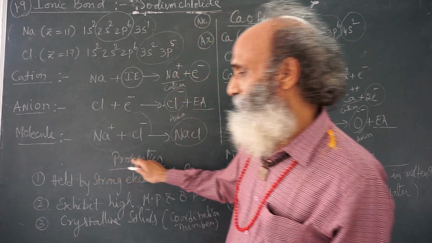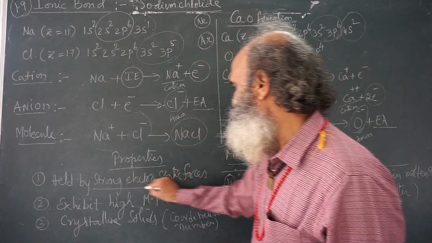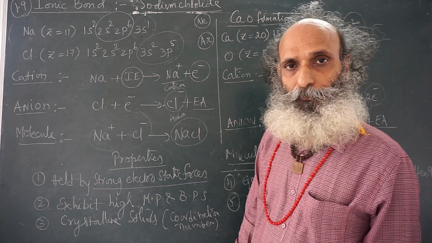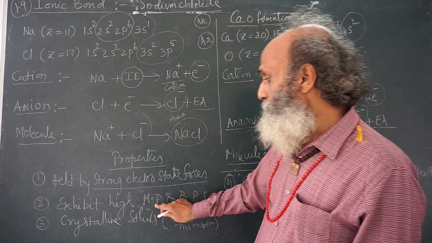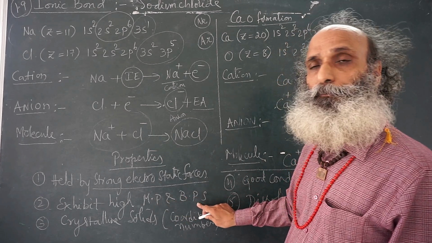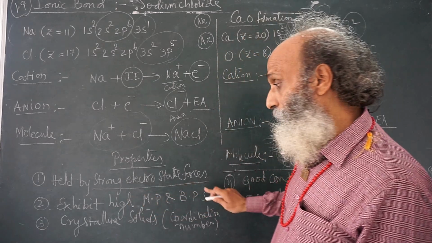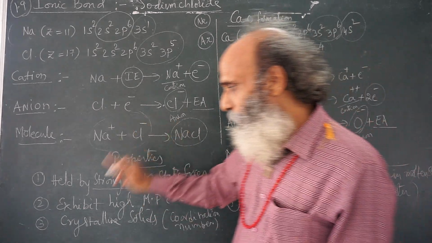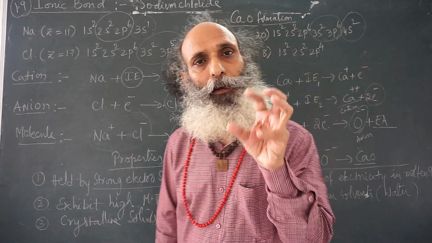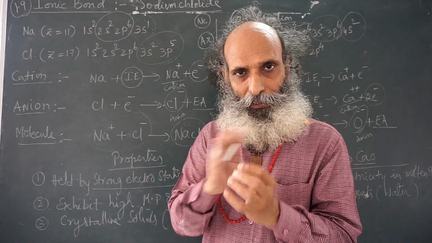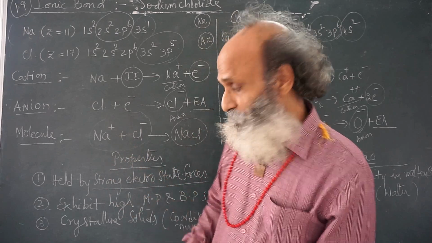In these ionic substances, ions are held by strong electrostatic forces of attraction. That's why they exhibit high melting points and boiling points. Ionic substances do exhibit high melting and boiling points. And they are available to us as crystalline solids. If you look at rock salt, it will be in crystalline form. And this crystal has something special.